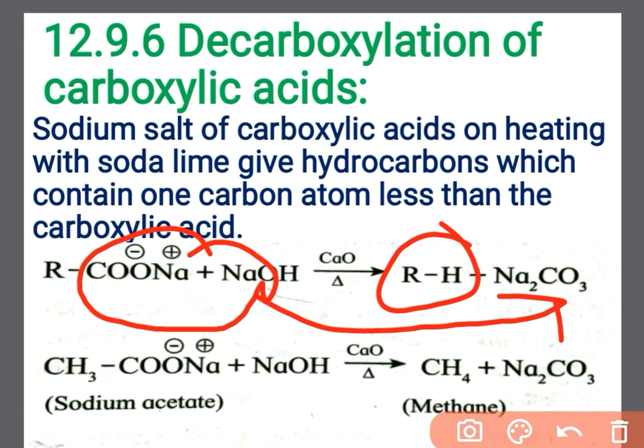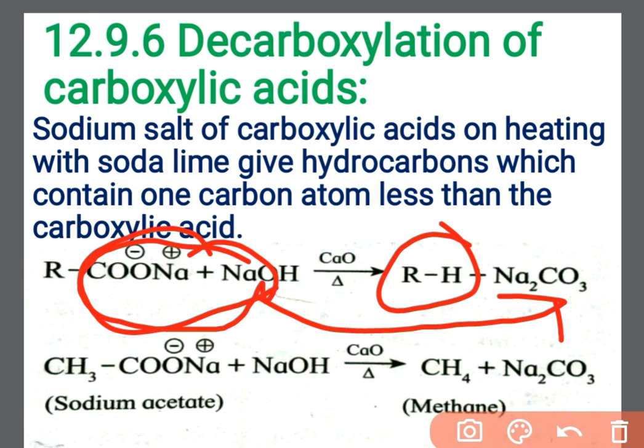So this is a very easy reaction. Sodium salt of carboxylic acids on heating with soda lime gives hydrocarbons which contain one carbon atom less than the carboxylic acid. Means you just remove this whole portion in the form of Na2CO3 and combine this H with this R and form the hydrocarbon.